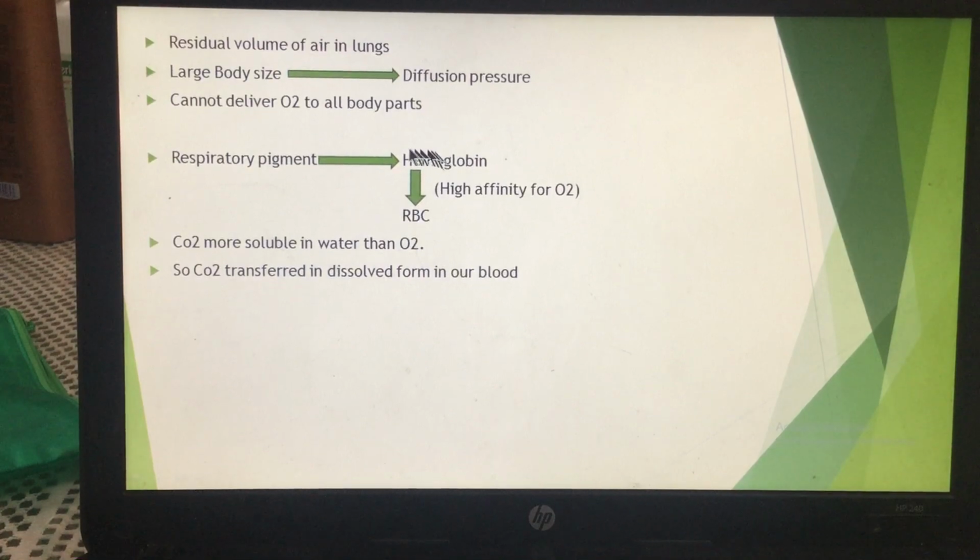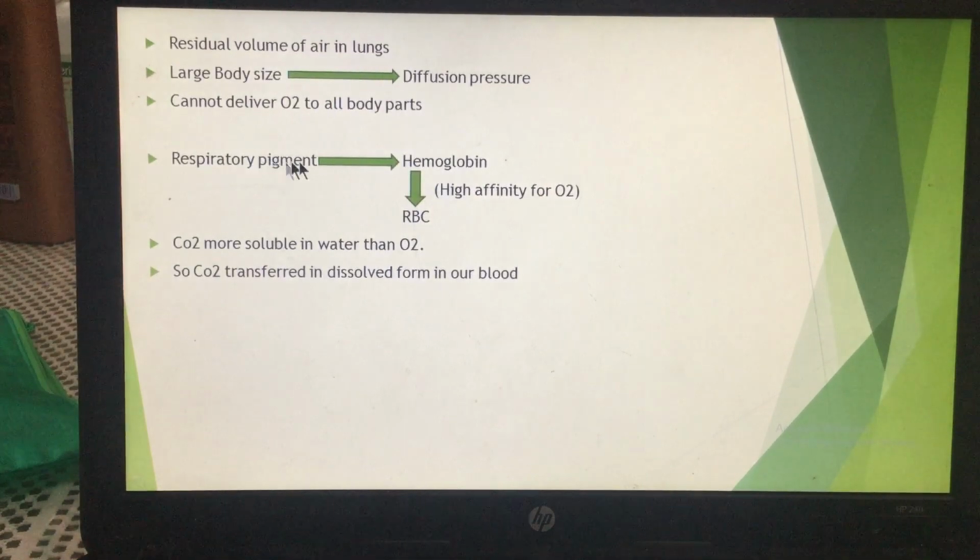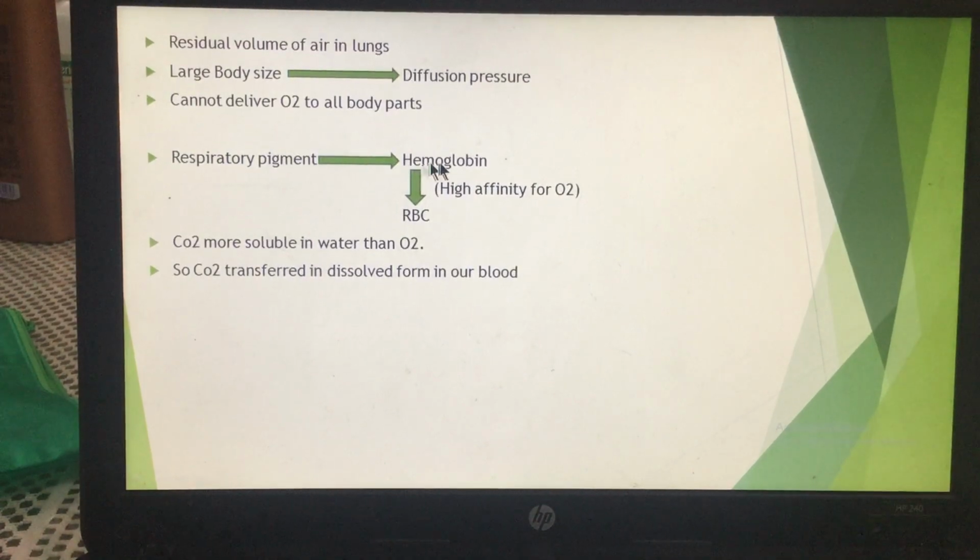So inside the blood there is a respiratory pigment. In which animals is it present? Those with a large body size. If the body size of an organism is large, the pressure of air cannot send the oxygen to all parts of the body. As a result, there is a respiratory pigment present, and in humans and in other animals also, that is known as hemoglobin. This hemoglobin has high affinity for oxygen, and it is present inside the RBC. What is RBC? Red blood corpuscles.